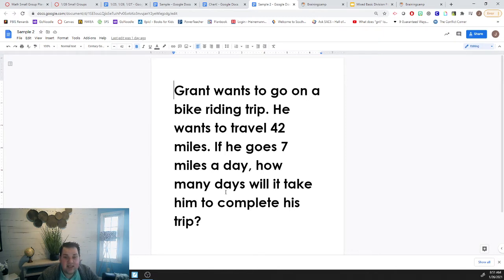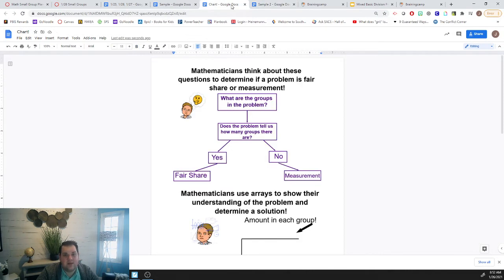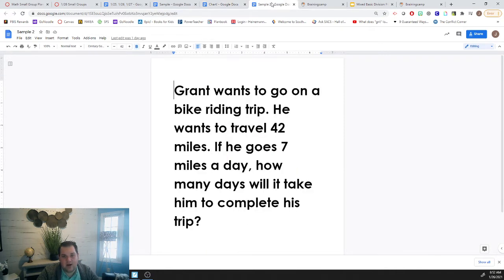If you said it's days, you're right. The groups is days because we want to know how many days it's going to take him to complete this trip. We're going to take this 42 miles and split it into days, 7 at a time. So we know that the groups are days. Do we know how many days it's going to take? Does the problem tell us that? Enter your thinking into PlayPosit. You're right. No, it doesn't. So that makes this problem measurement because we don't know how many groups there are.